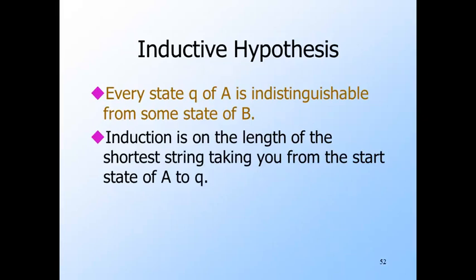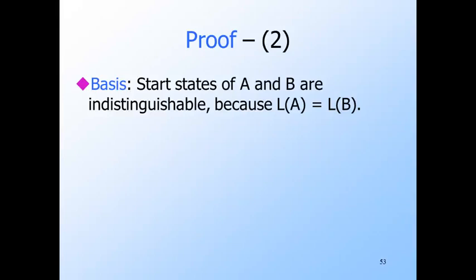Formally, we shall prove that every state Q of A is indistinguishable from some state of B. The proof is an induction on the length of the shortest string that gets you to Q from A's start state. Notice that because we eliminated unreachable states, we know there is such a shortest string. For the basis, the state of A that is reachable from the start state by a string of length 0, which is of course the start state itself. We know that this state of A is indistinguishable from the start state of B because the languages are the same.